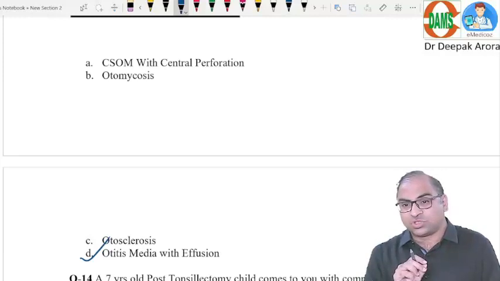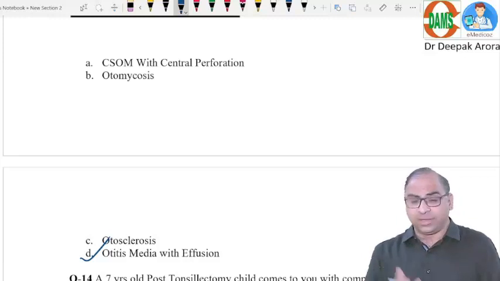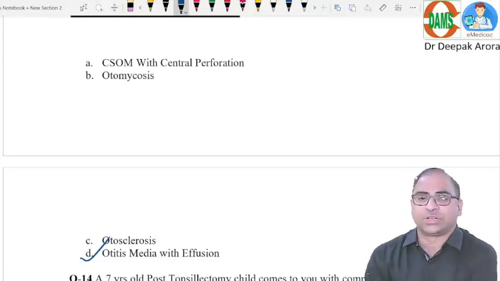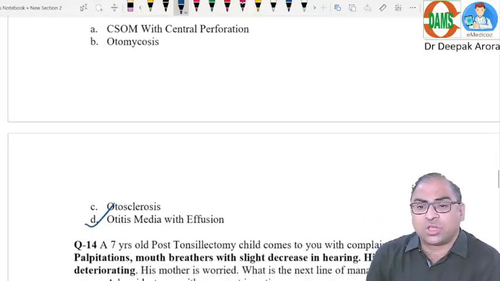What is the treatment of choice? The treatment of choice will be myringotomy with grommet insertion. If required, we can go for adenoid surgery. Again, one of the easiest MCQs of the paper.